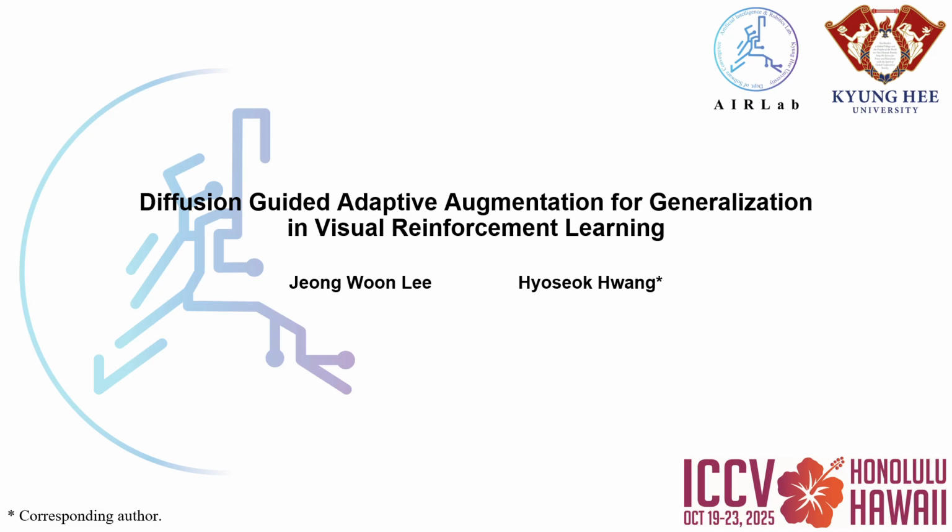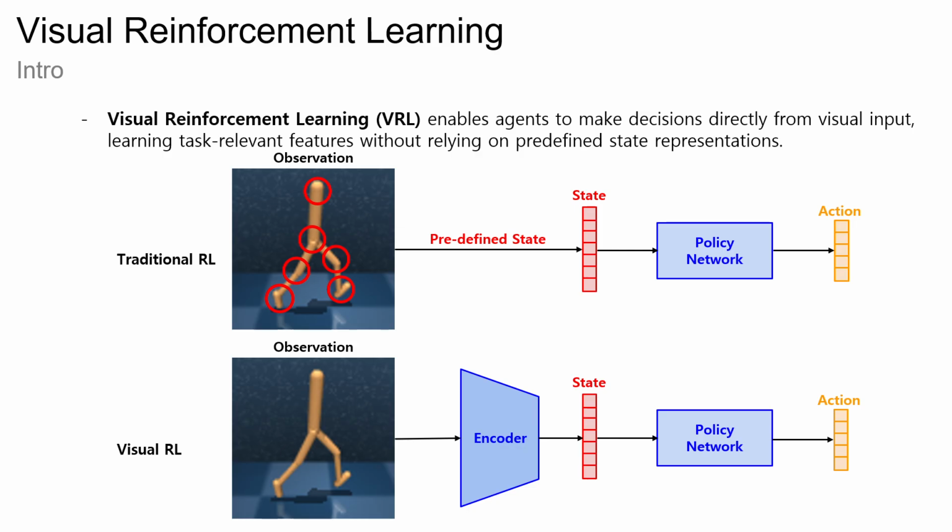This study addresses one of the key challenges in visual RL: how to make agents trained in one domain generalize effectively to unseen domains. Visual reinforcement learning allowed agents to learn directly from pixels, eliminating the need for predefined state representations. This greatly broadened the applicability of RL, especially in vision-rich domains like robotics and games.